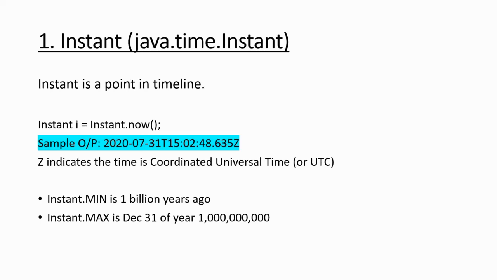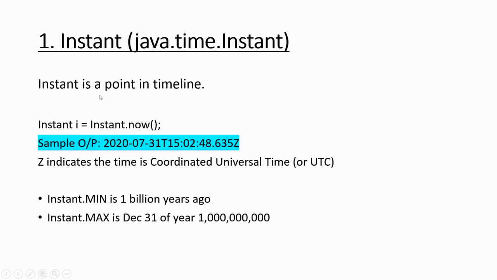The first one is Instant. It is in java.time.Instant. Whatever classes come after this will be in the same java.time dot some package. I'm just specifying the first one; just assume that they are in this package, java.time. So what is an Instant?